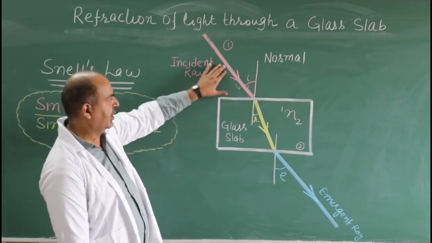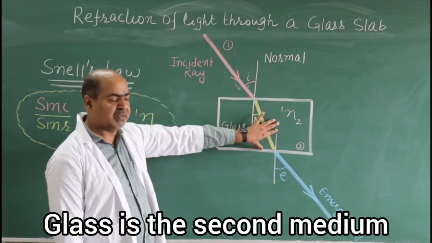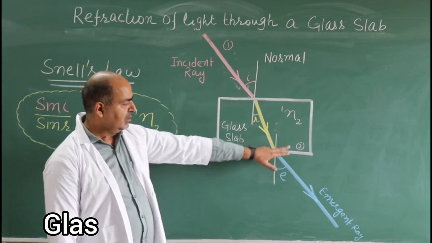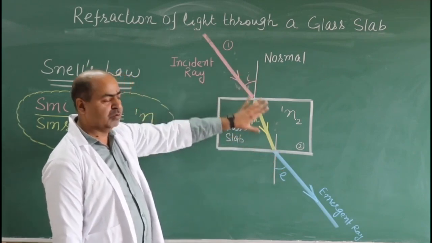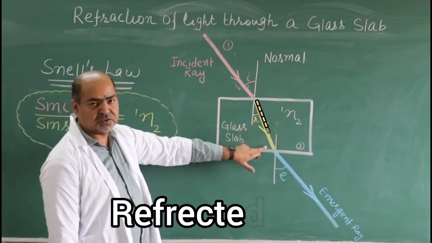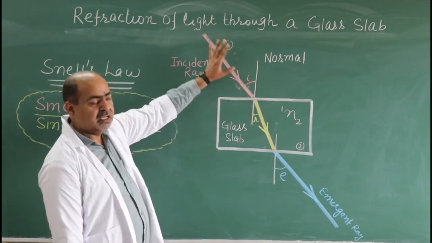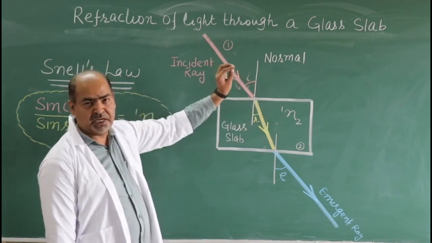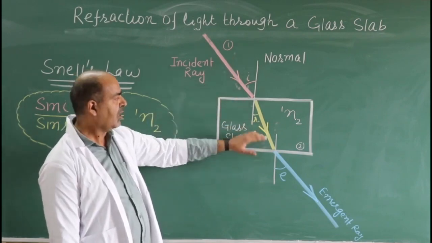This is our incident ray, this is our first medium, this is our second medium, glass slab is our second medium. So when light enters from one medium to another medium, you can clearly see this yellow ray. This is actually a refracted ray. So this is what we are discussing. Refraction of light is just bending of light when it enters from one medium to another medium.